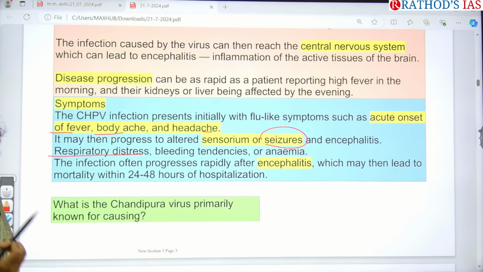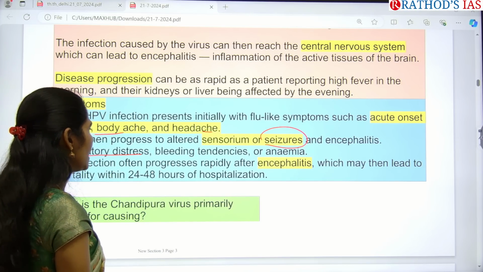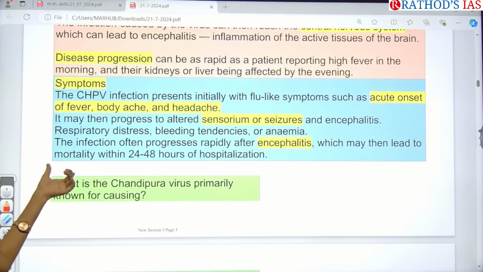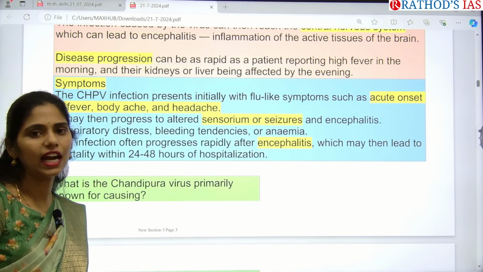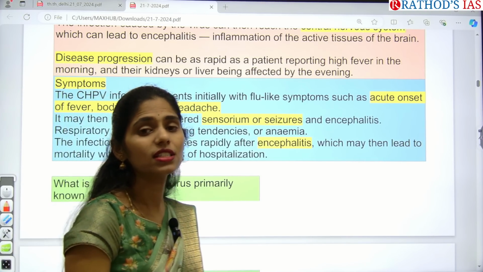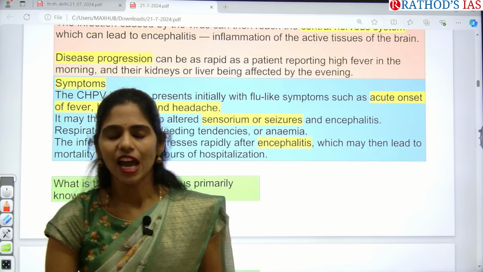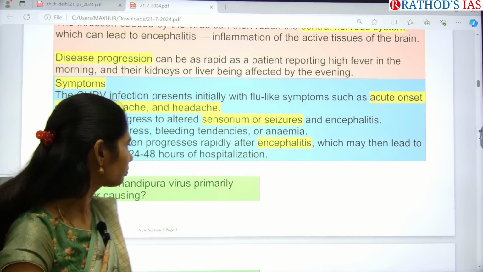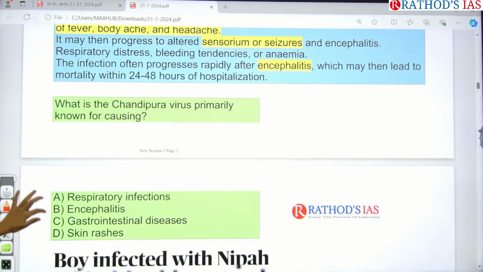They will not have proper breathing, and there will even be bleeding tendencies, and anemia will be seen. The infection will lead to mortality within 20 to 48 hours of hospitalization. It is that fast, and it is even deadlier when we compare it with COVID-19 also. So I want to give you some practice questions.